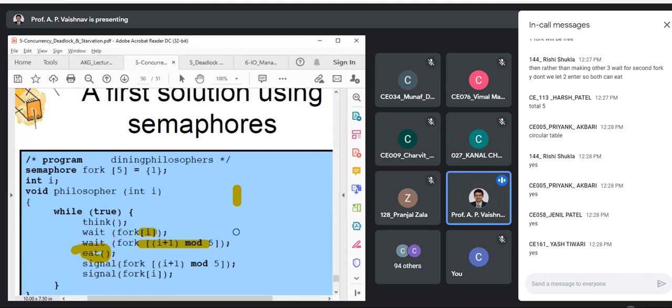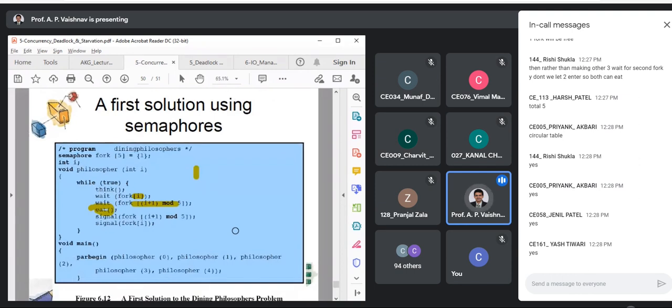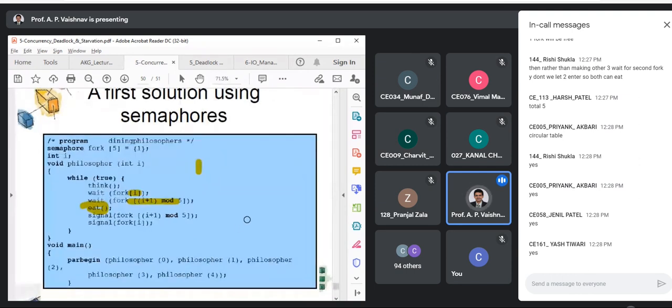So as I said, in this case, is deadlock possible still? The answer is yes. Why is it so? Because what if every philosopher calls the first wait?